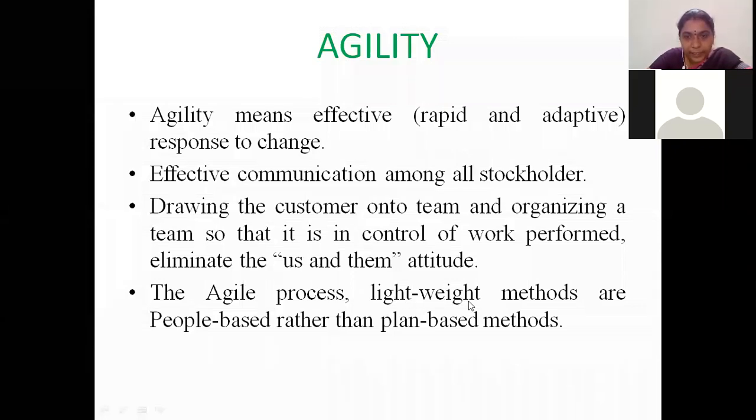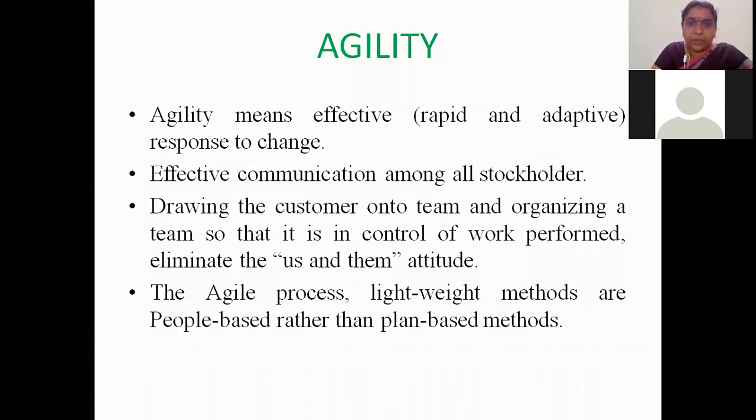See, this word is important, lightweight methods. Agile process uses lightweight methods. They are all people based rather than plan based. We have traditional methods, and those are heavy in the sense that, maybe you have a mobile that was purchased previously with some configuration, and the same mobile is released in the next version as lightweight. It's not the weight that matters, but the same features are there within this also, and these will be easy to use when compared to the traditional one. Compared to the previous mobile, which is difficult to handle, the same features are done in a simple way in the latest mobiles, right?